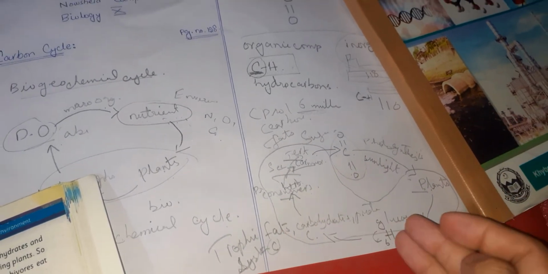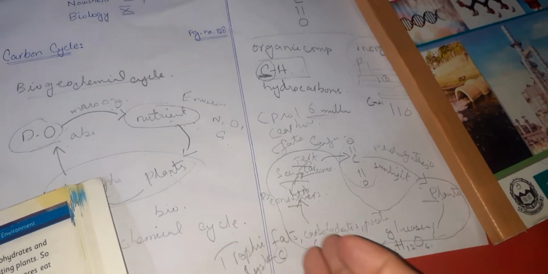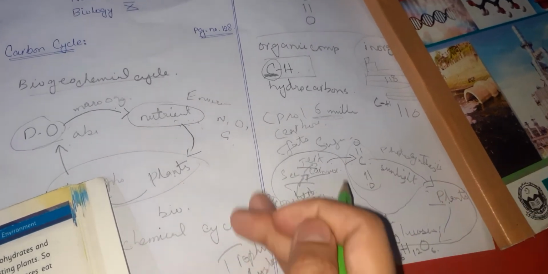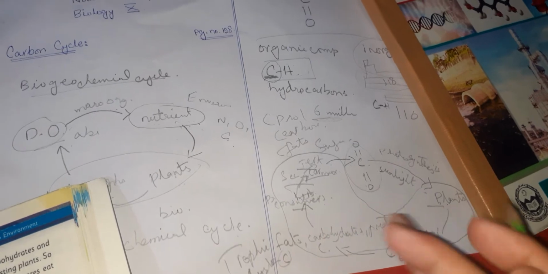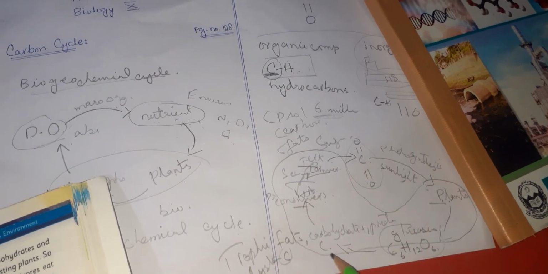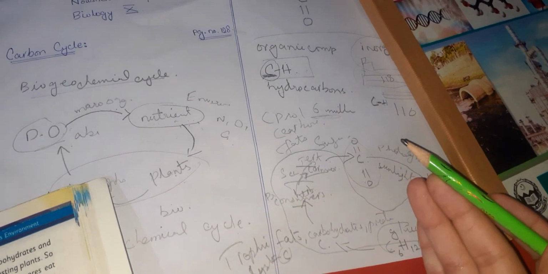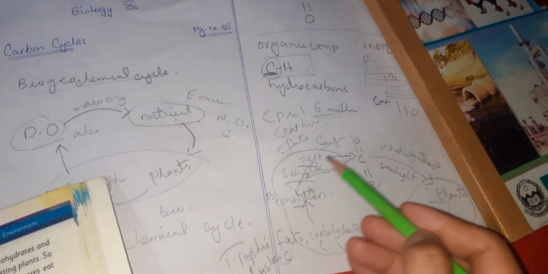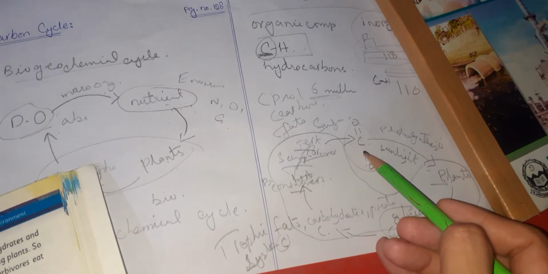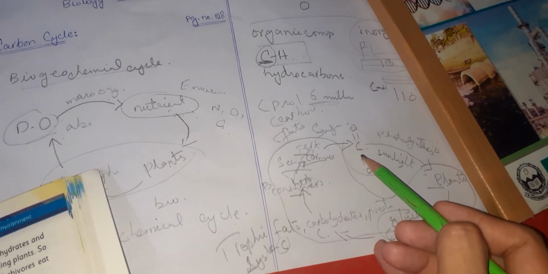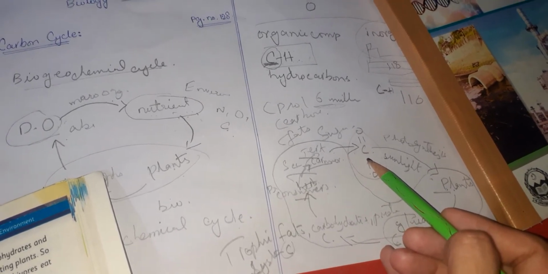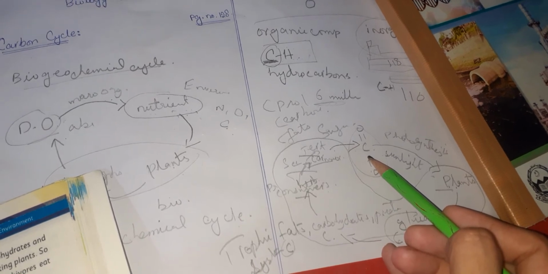So what happens actually, in the biotic system, the carbon transfers from one form to another form in the form of different food particles. It is transferred through different trophic levels, and then at last it is converted into carbon dioxide and given off to the environment once again, right?